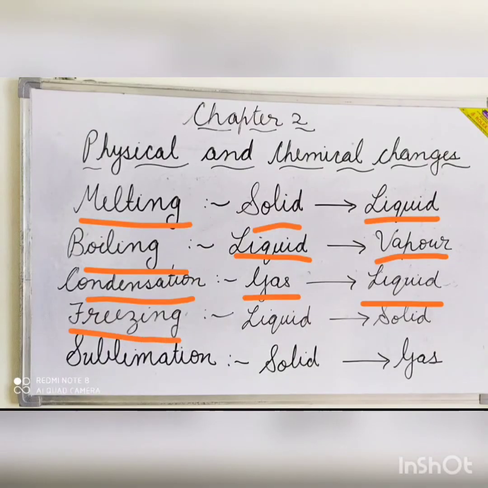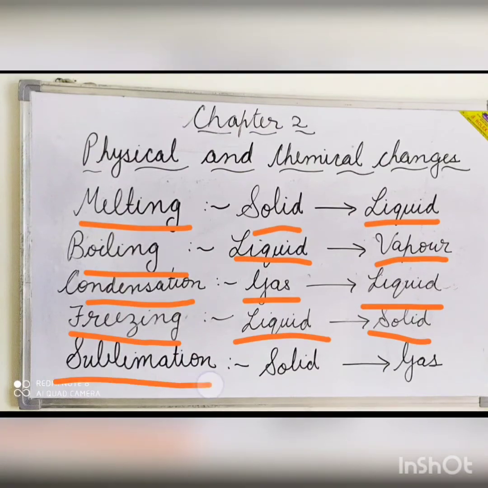Freezing. It is the process in which a liquid converts itself into the solid state on cooling. The temperature at which a liquid changes into solid is called its freezing point. Sublimation. It is the process in which a solid directly changes into the gas state at all temperatures. For example, iodine, camphor, naphthalene and ammonium chloride are some substances that undergo sublimation. That is, they change from solid to gaseous state without getting converted into liquid.